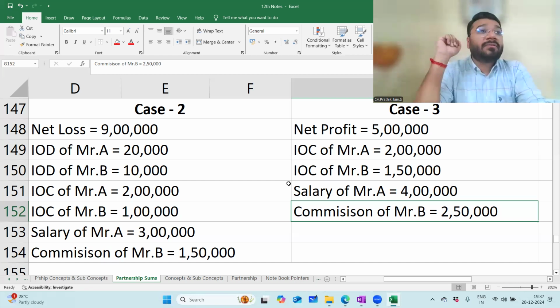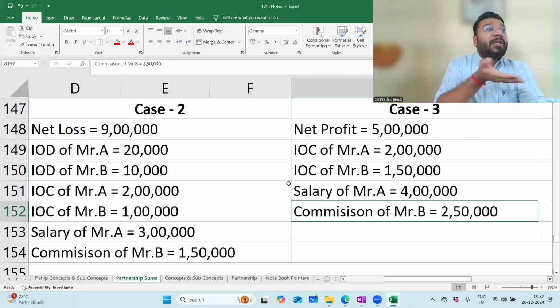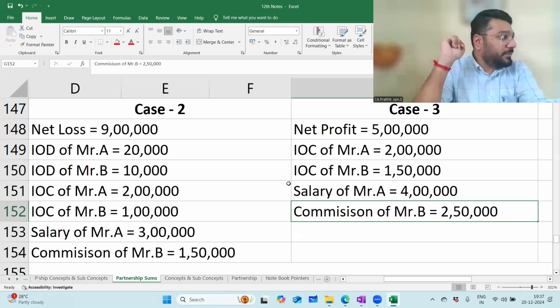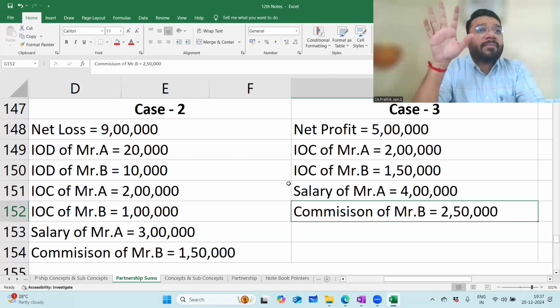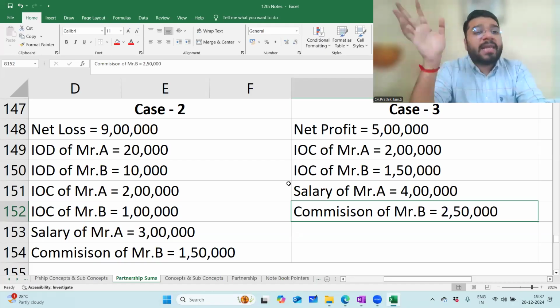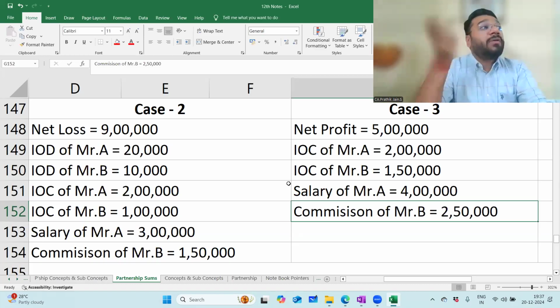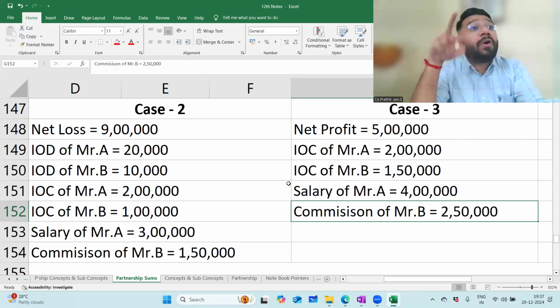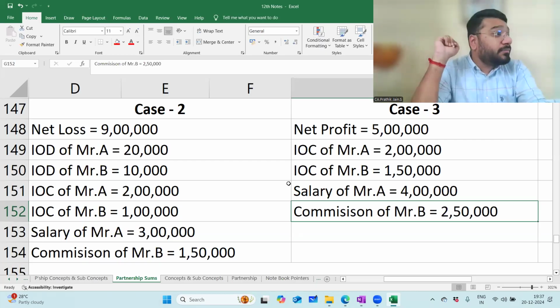Why? Because when you record the salary and commission, the loss increases. If I'm paying salary to A but no salary or commission to B, the incremental loss falls on the other partner.